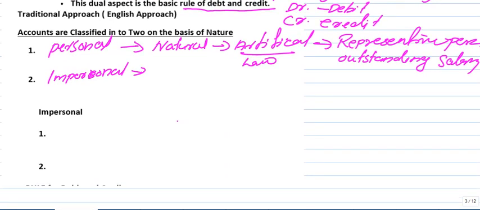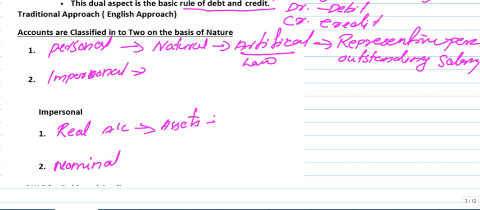The impersonal account we again divide into real account and nominal account. Real account means some real existence and monetary value is there. The majority of assets come here, like furniture, and these all are assets, including intangible assets also, which come under real accounts.